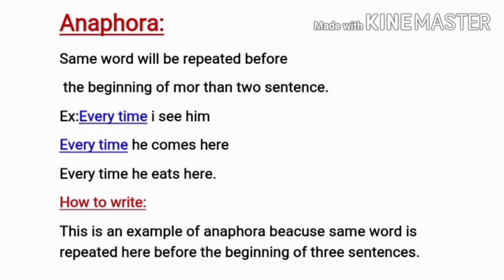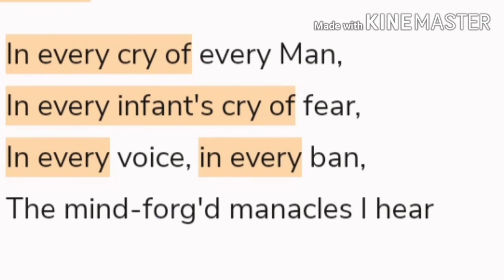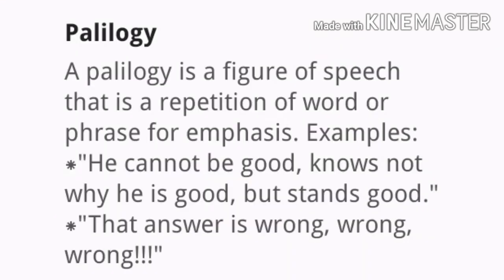Anaphora. The same word will be repeated before the beginning of more than two sentences. Look at the example. Every time I see him, every time he comes here. So before the beginning of two lines, we see every time. That is common. So how to write? This is an example of anaphora because the same word is repeated here before the beginning of three sentences. The word is every time. Here, one other example is given, so you can follow this.